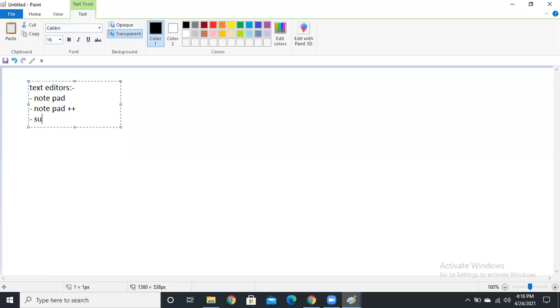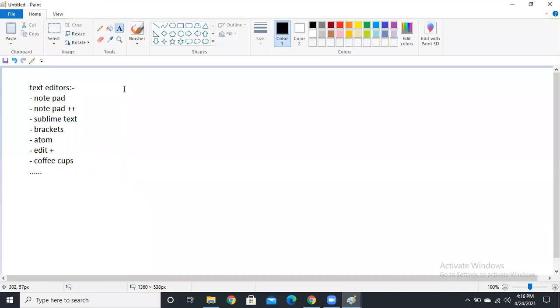Notepad++, Sublime Text, Brackets, Atom, and EditPlus. There are so many, guys. There are plenty of editors. So these are text editors.